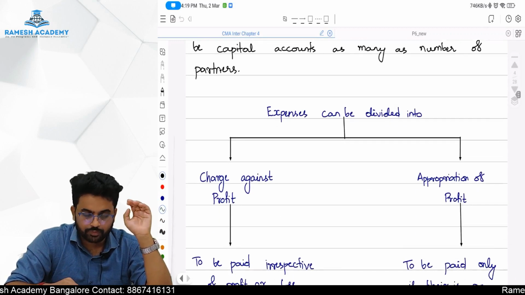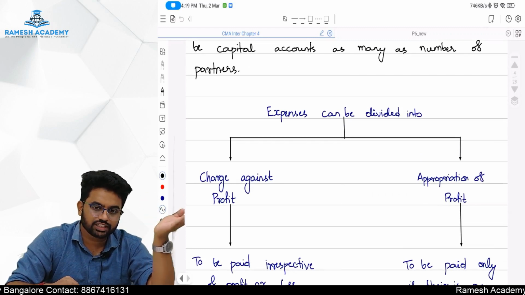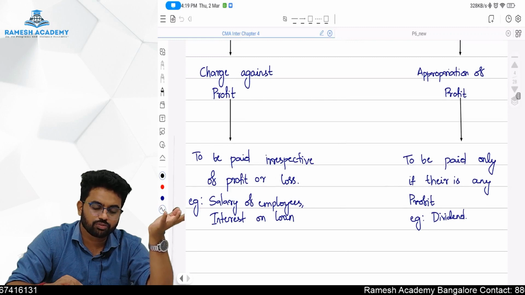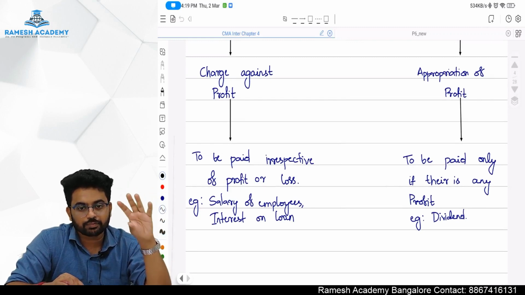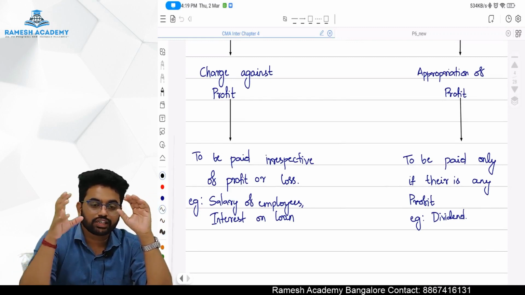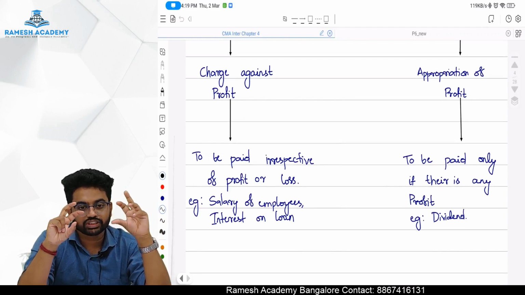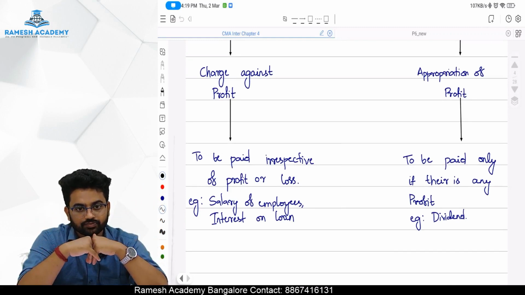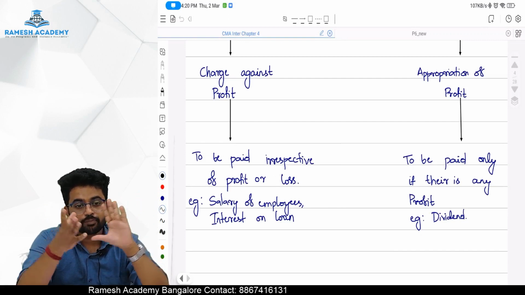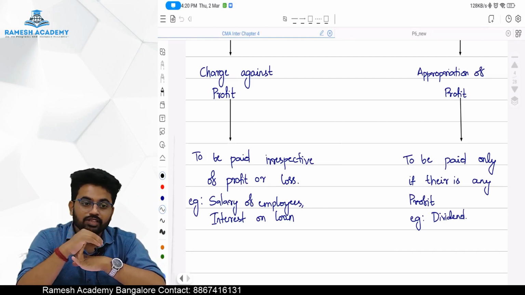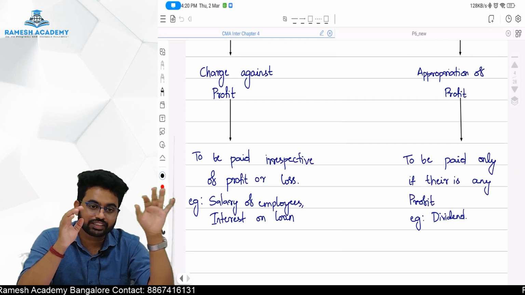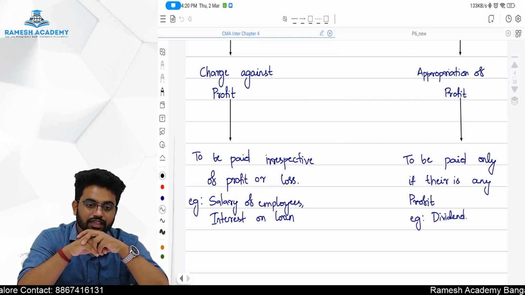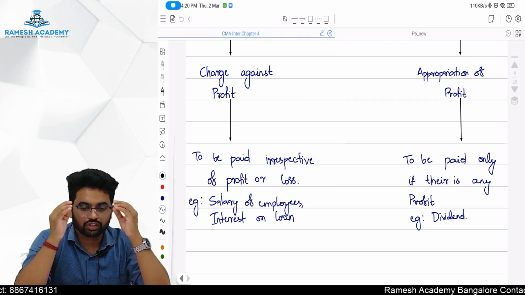Accounting for partnership, you can say expenses are divided into two: charge against the profit and appropriation of profit. If it's a charge against profit, what do you mean by that, sir? It should be paid irrespective of profit or loss. Whether the organization is making profit or loss, that doesn't matter. You have to pay certain expenditures. Whereas appropriation of profit means the portion of the profit which is kept aside to be given as other items, like dividend, salary to your partner, all those things.